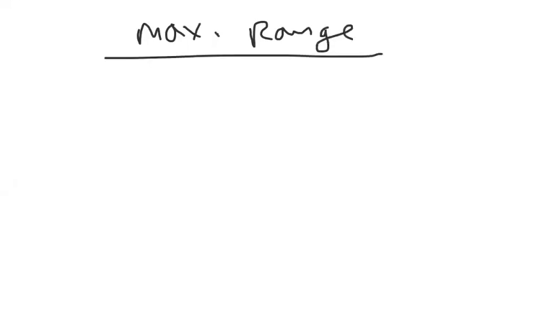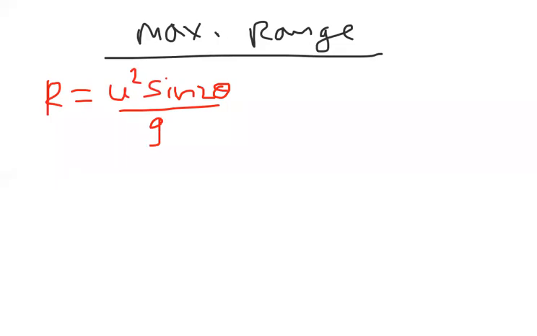So I want to find the maximum range. The range has to become maximum. So what is the expression we derived? The range formula is u square sin 2 theta by g. They are asking for the maximum range.